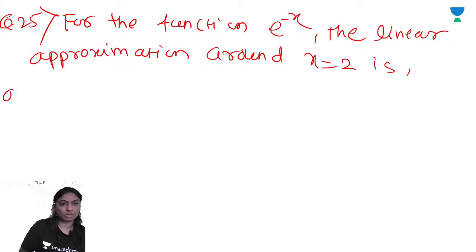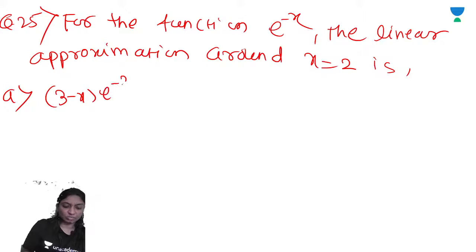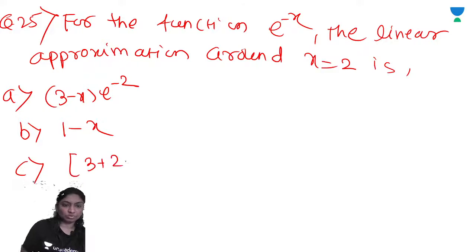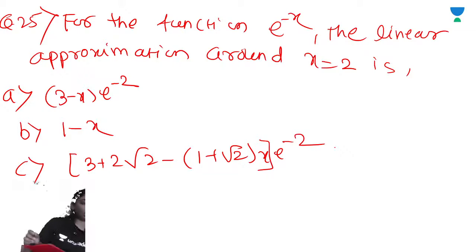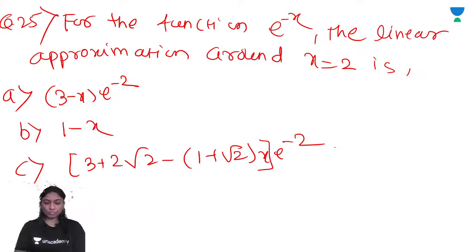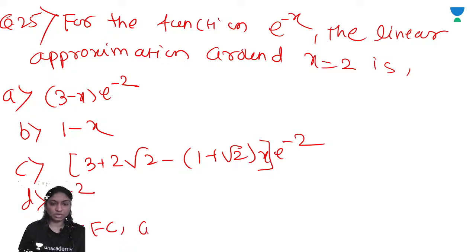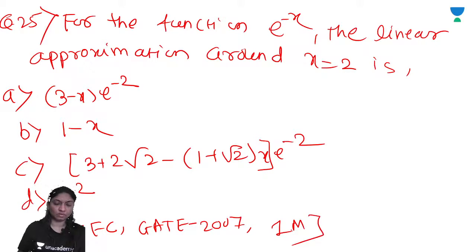Option A: 3 minus x, e raised to minus 2. Option B: 1 minus x. Option C: 3 plus 2 root 2 minus 1 plus root 2 into x, e raised to minus 2. Option D is e raised to minus 2. The question was asked in electrical engineering GATE 2007 for 1 mark. Okay, let's see the correct option for this.